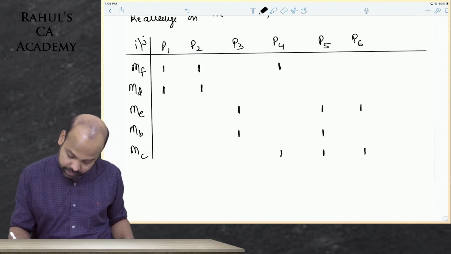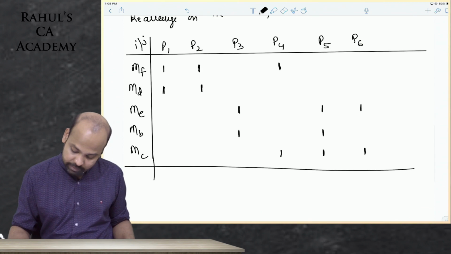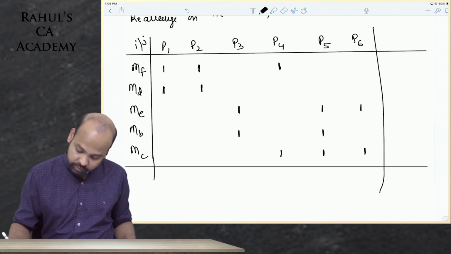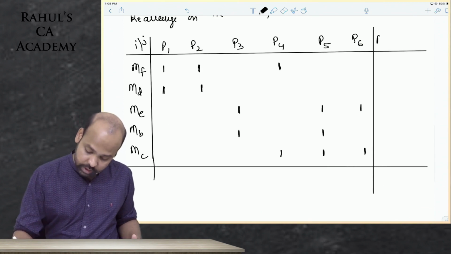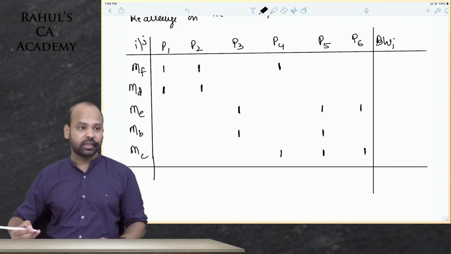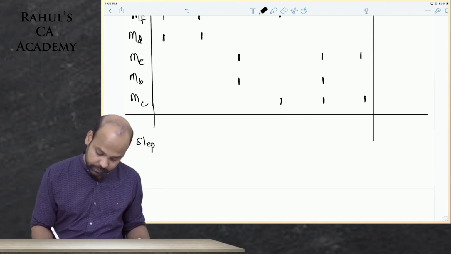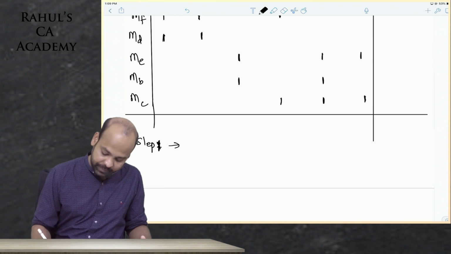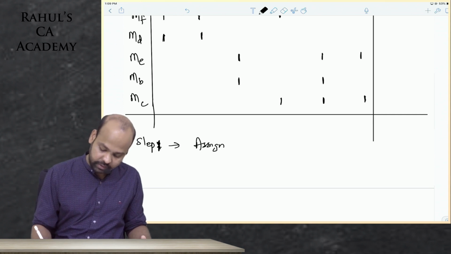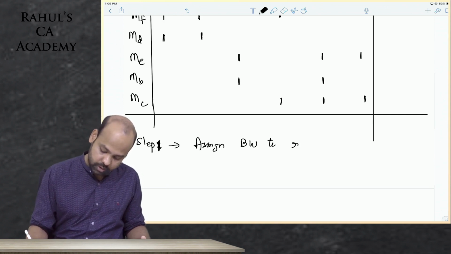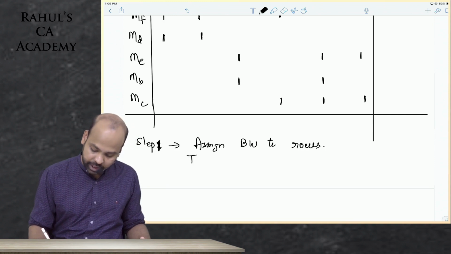P4, P5 and P6. In the previous step, we assigned binary weights to columns. Now we'll assign binary weights to rows. Remember, there are 5 rows. Step 1: assign binary weights to rows. There are 5 rows.